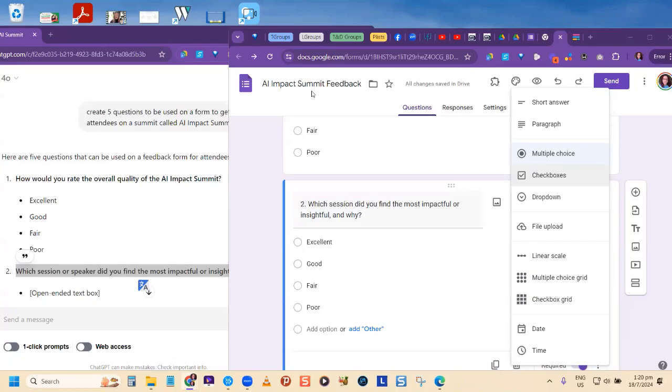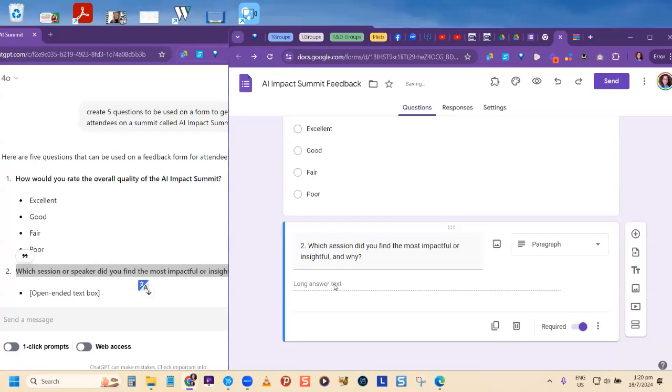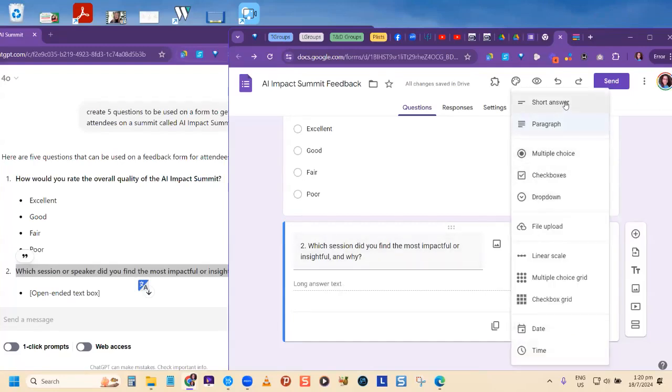I see a lot of people getting it P, paragraph, because you're going to allow them to write a lot. It allows you, see here, longer text. Now, even if I didn't tell you that paragraph allows you longer text, from you saw an option that says short answer, you're going to know that paragraph allows you more. And how else would you know that paragraph allows you more? What do you see beside each question type? You see the icon? Notice these lines? So it shows 2 lines. It's not definitely saying it's only 2 lines, but you notice paragraph shows you more lines. So that lets you know that you are able to write more.